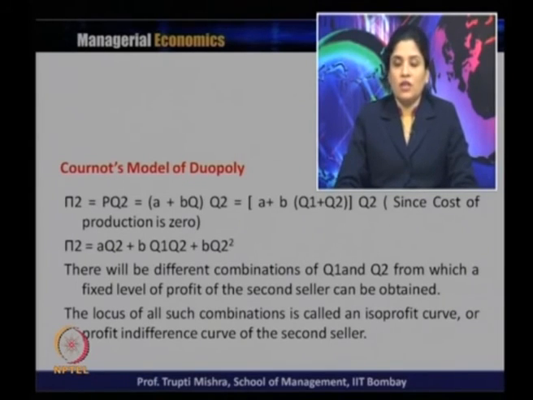There will be different combinations of q 1 and q 2 from which this fixed level of profit of the second seller can be obtained, and the locus of all such combinations of q 1 and q 2 is called the isoprofit curve or the profit indifference curve for the second seller.